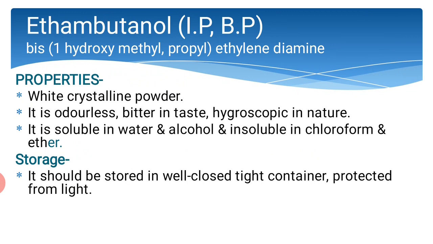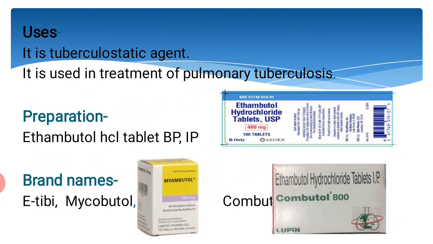The storage is: it should be stored in well closed light resistant container or protected from light. The uses are: it is used in treatment of pulmonary tuberculosis, it is a tuberculostatic agent. The preparation is ethambutol HCl tablet, and the brand names are ETB, mycobutol or combutol.